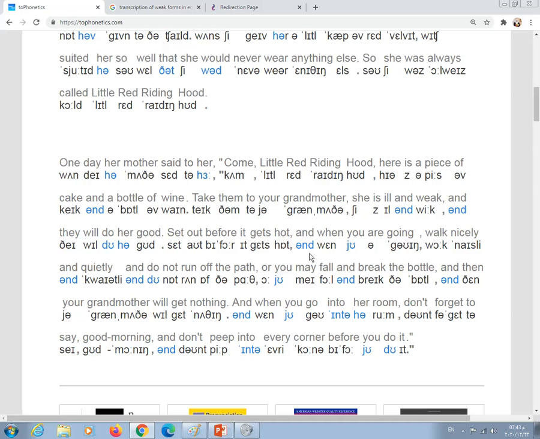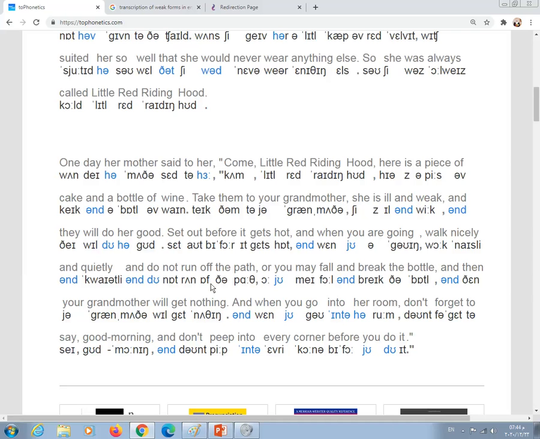Okay. And when, let's say when, and when you are going. Okay, going, owing. Walk nicely and quietly, and quietly, and do not run off.